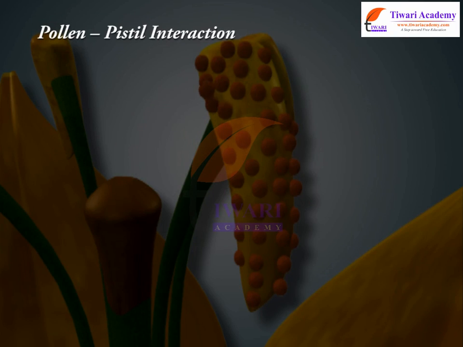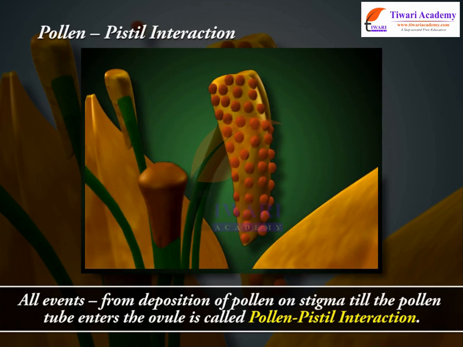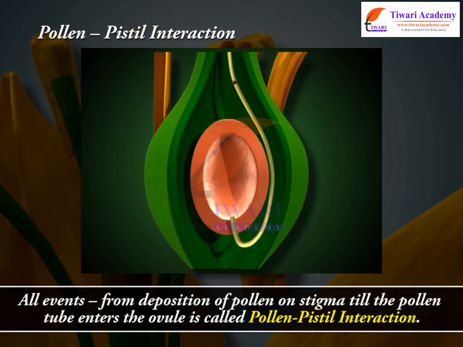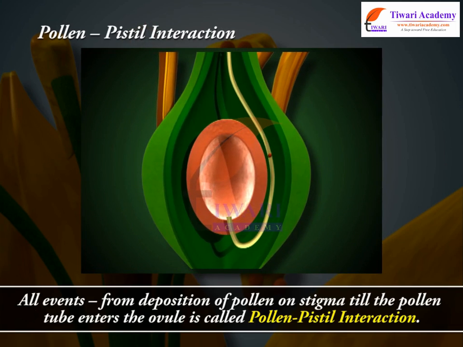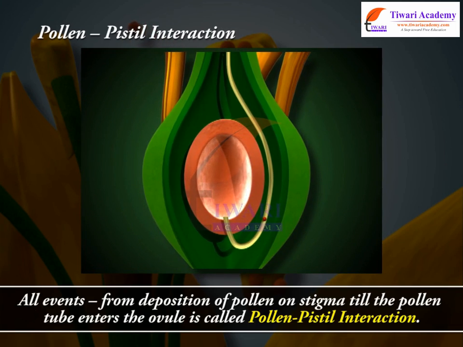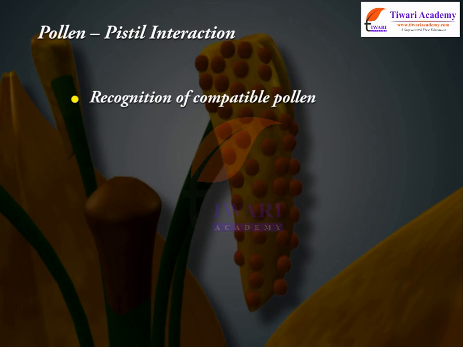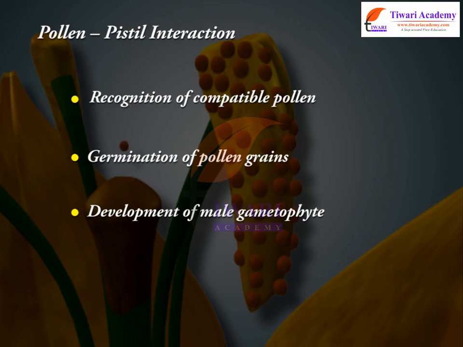Pollen-pistil interaction. All events from deposition of pollen on stigma till the pollen tube enters the ovule is called pollen-pistil interaction. Recognition of compatible pollen. Germination of pollen grains. Development of male gametophyte.